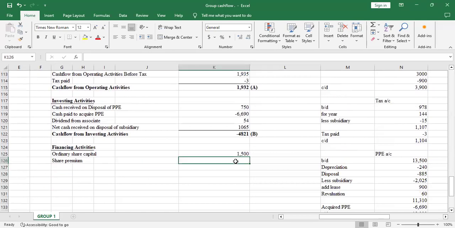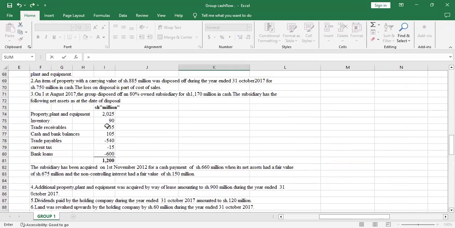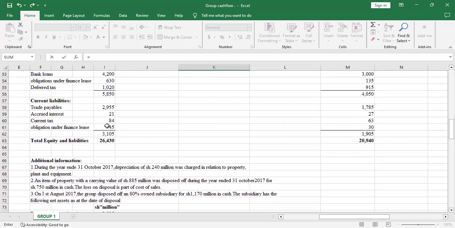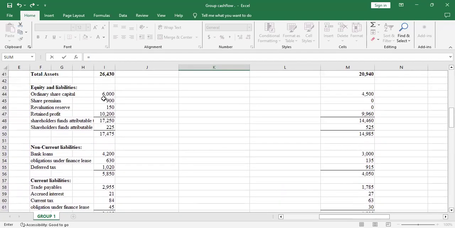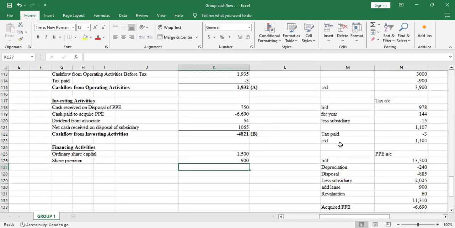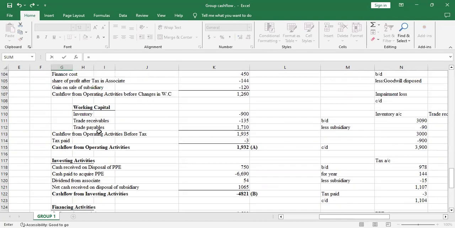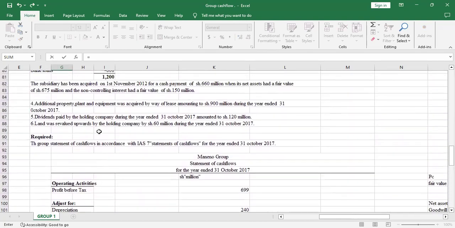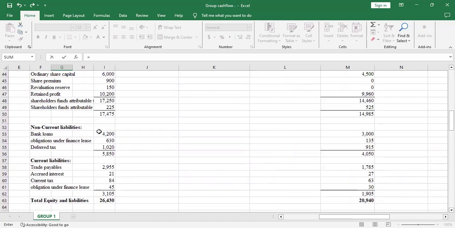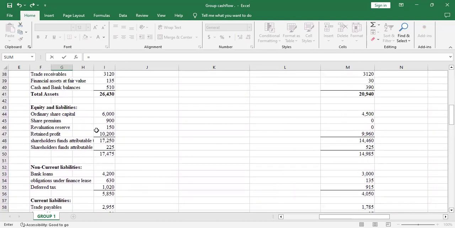For the share premium, we'll do the same. We'll take 900 minus 0, and we'll get 900. So we go to the next item. Under equity, as we do the adjustments, we have the revaluation reserve. Revaluation reserve is not a cash inflow, so we will avoid it.